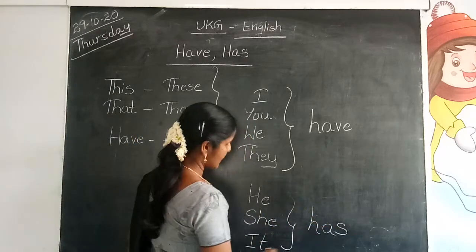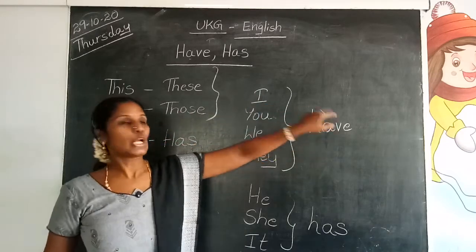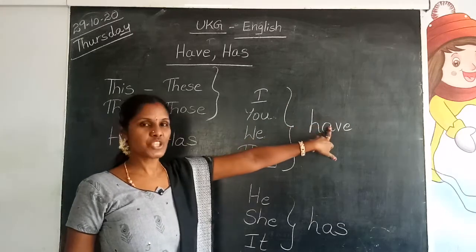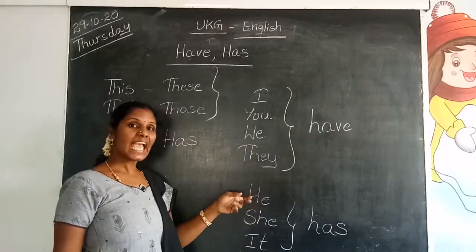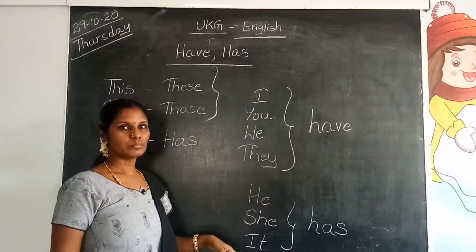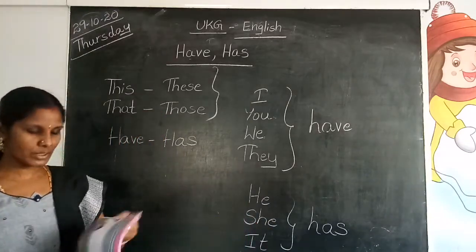She has. It has. I have a pen. You have a bag. We have a tray. They have pens. Look here. He has a chocolate. She has a flower. It has a tail. All of you open course book.